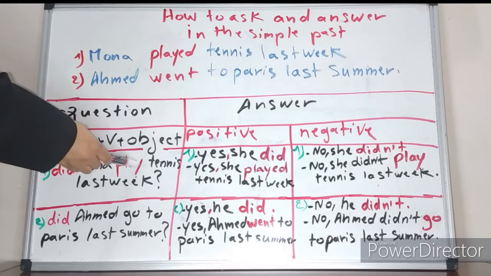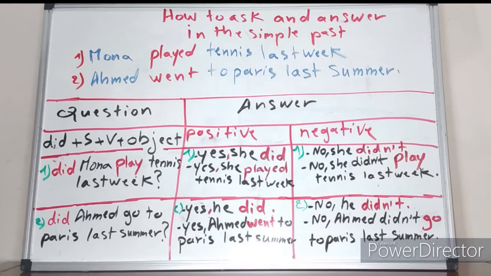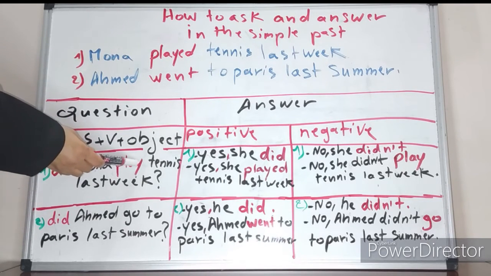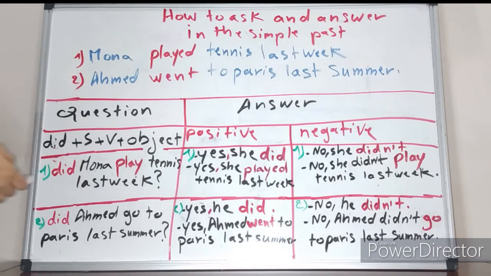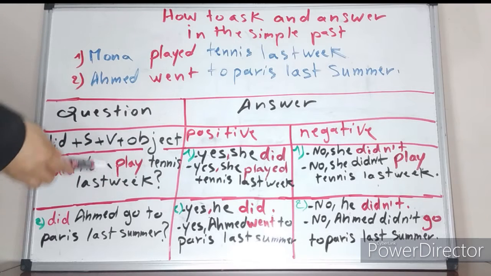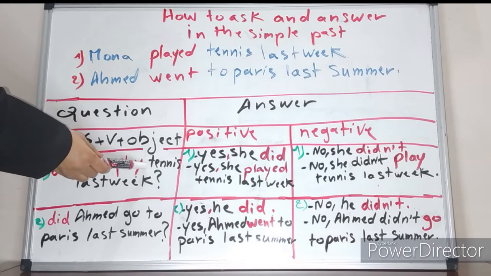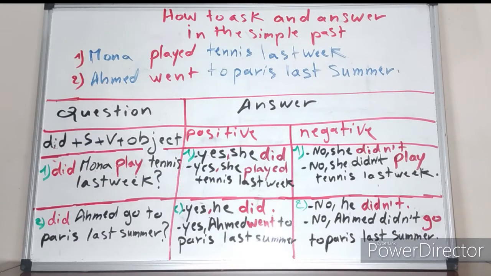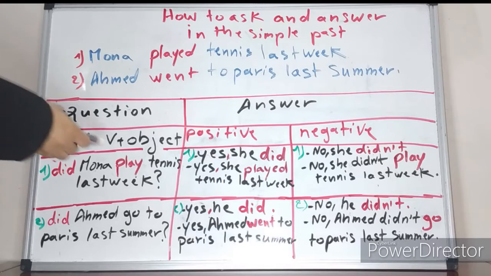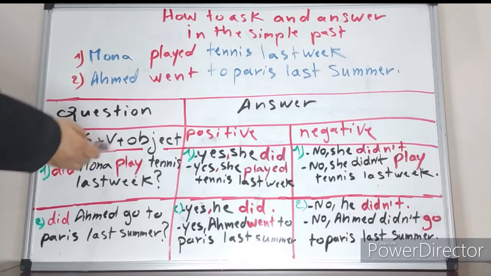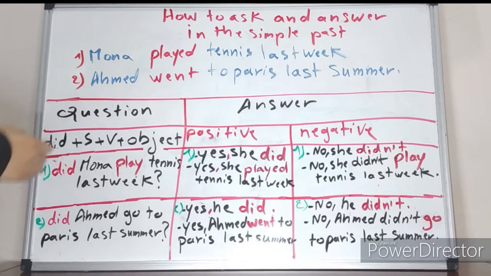You see here the verb has no ed at the end. Why? Because when we add did, we have to remove ed. This is the base form of the verb, so we write the base form without ed.